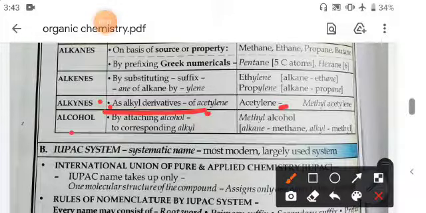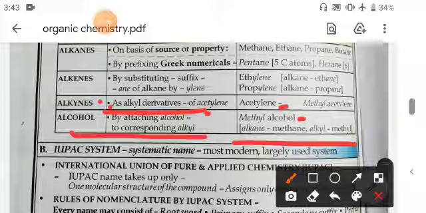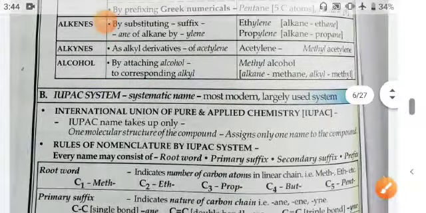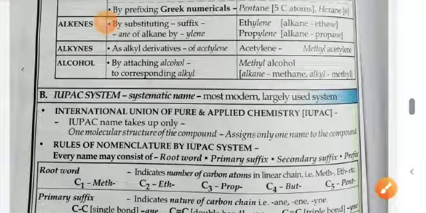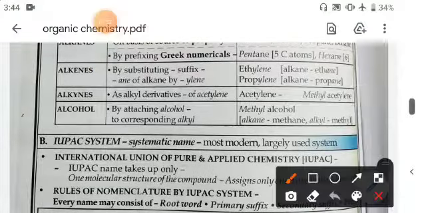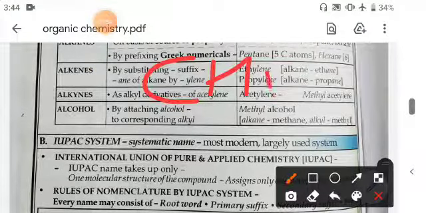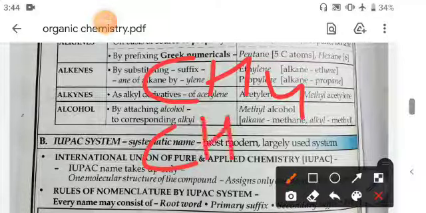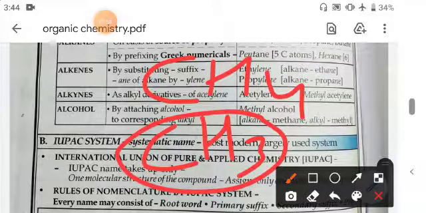And alcohol is named by attaching alcohol to the corresponding alkyls, methyl alcohol. Alkane, that means methane, so alkyl, methyl. Methyl means CH3. When one hydrogen is displaced from CH4, that is called the methyl. This one is methane, but this, CH3, is called the methyl.